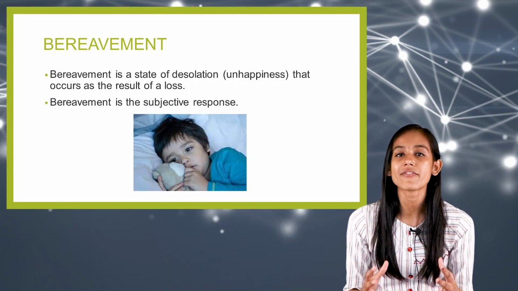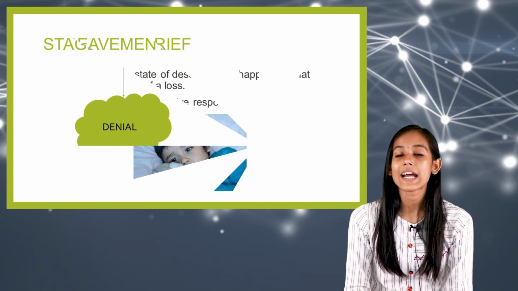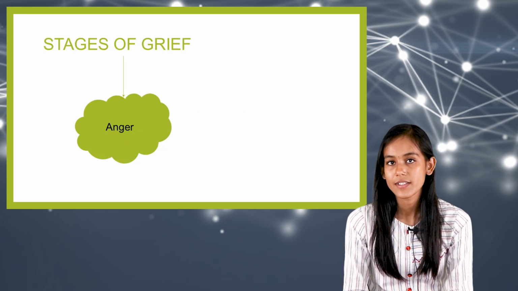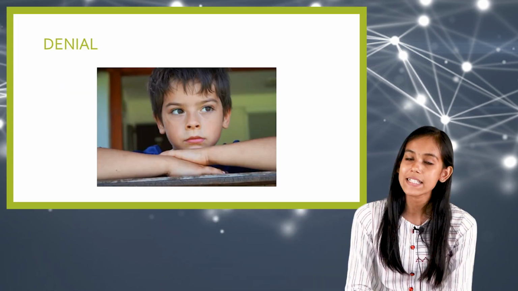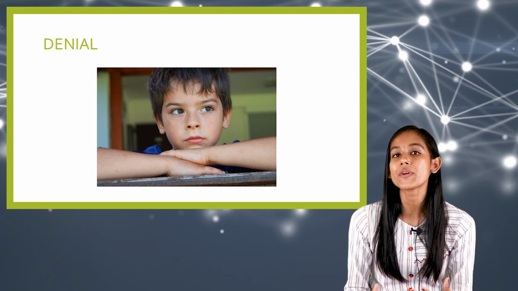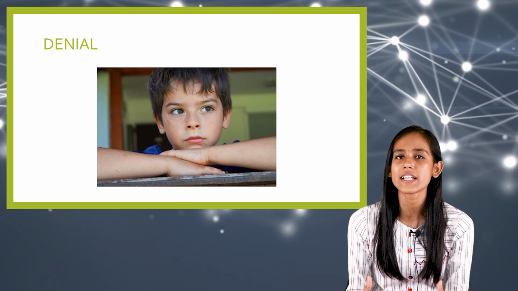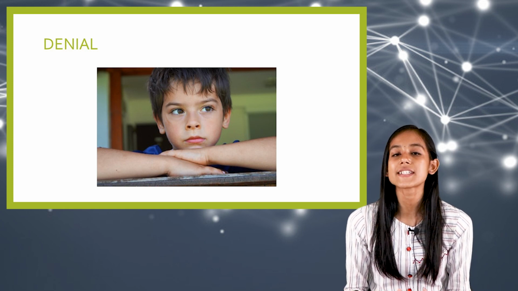Now we have different stages of grief. There are 5 stages of grief: denial, anger, bargaining, depression and acceptance. To remember this, we often call it DABDA. With this, you can remember the stages of grief. The first one is denial. Let us see what actually happens during this stage. This is the first step.